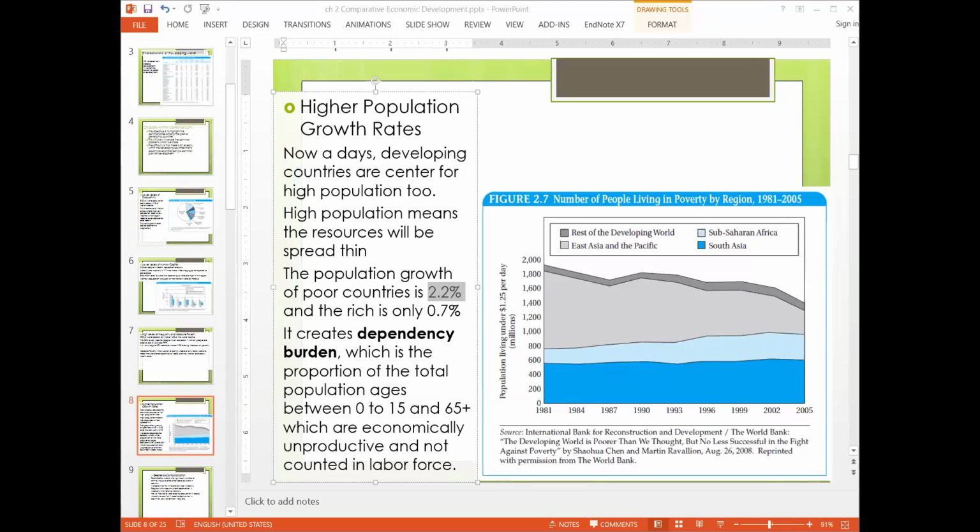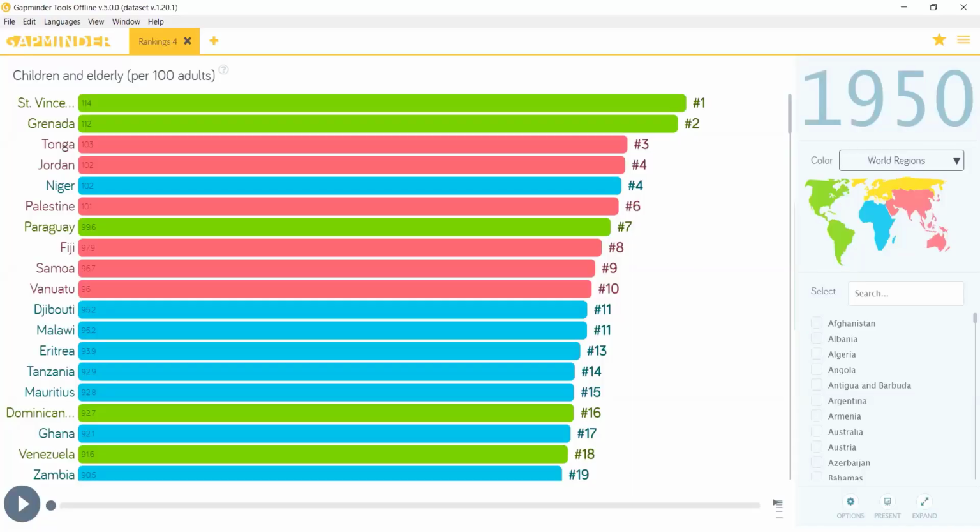So let me open the point and let me show you animation for that. Here there is a ranking chart for people, children and elderly people divided by adults. This is the data for the children who are 0 to 18 plus the people who are 65 plus, divided by the people who can work, which are between 18 and 65. So we are now comparing the index and which countries have higher values.